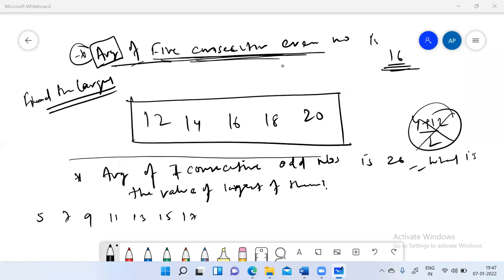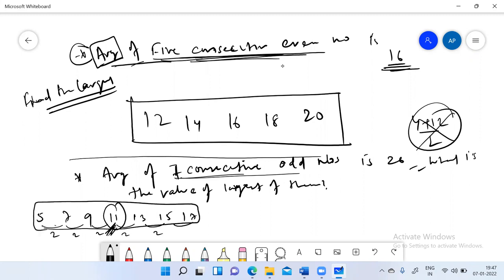If we take any 7 consecutive odd numbers, these are in AP only because the difference between consecutive numbers is 2 only. And since there are 7 consecutive odd numbers, the average will be the middle value, which is also visible in the series. Because 7 numbers are there, the 4th number from either side will be the average.